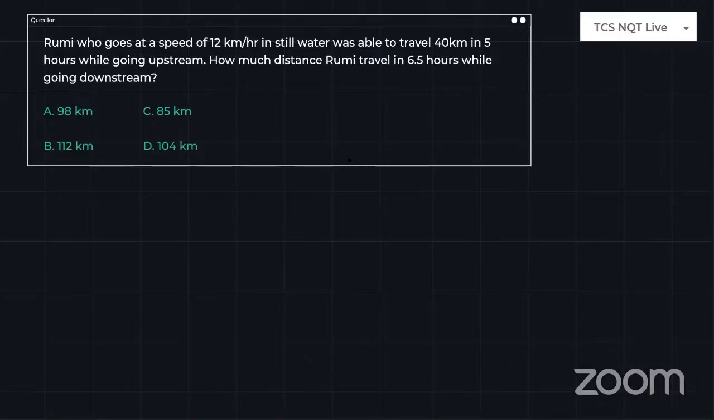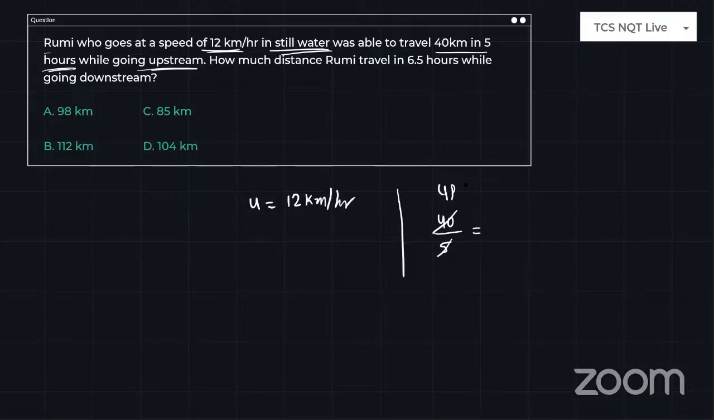Yes, just look here. Rumi goes at a speed of 12 kilometers per hour in still water, and was able to travel 40 kilometers in 5 hours while going upstream. Guys, the upstream case is given: 40 kilometers is covered in 5 hours, so the upstream speed is 8 kilometers per hour, right?